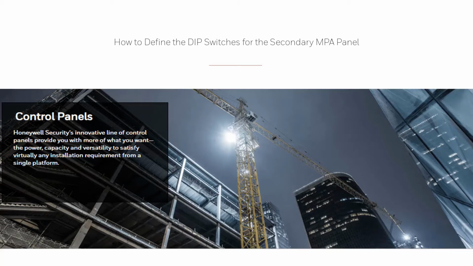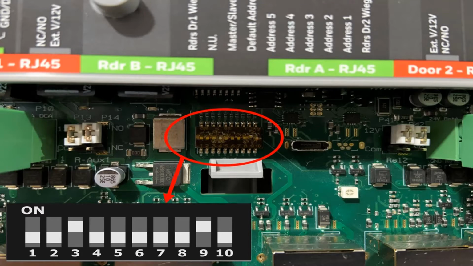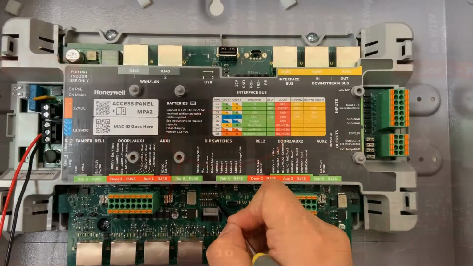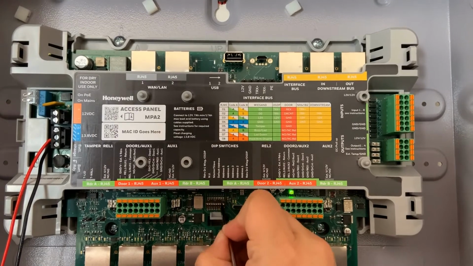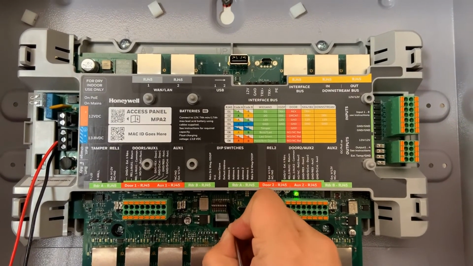In this tutorial, we'll review how to define the dip switches for a secondary MPA panel. We'll begin by locating the dip switch box SW1 at the bottom of the panel. Once located, we'll move dip switch number 3 to the off position to make it a secondary panel.